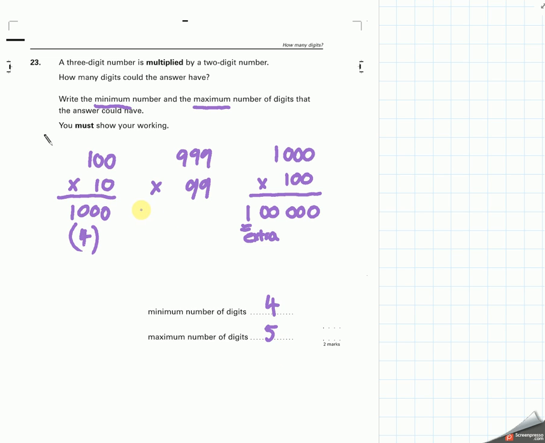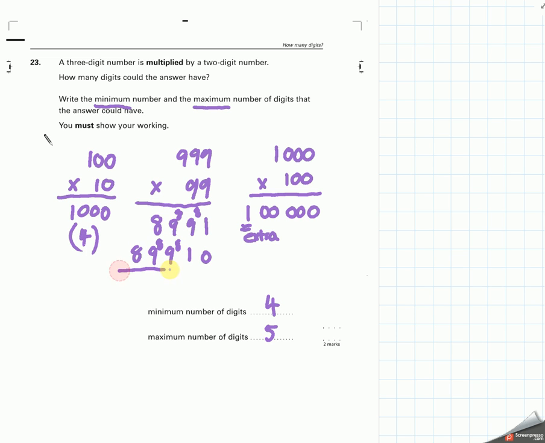If you tried doing this 999 technique, you go 9 times 9 is 81, carry 8, 9 times 9 is 81, plus 8 is 89, carry 8. Next number comes over, we go 0, and we go 1, and it's the same calculation.